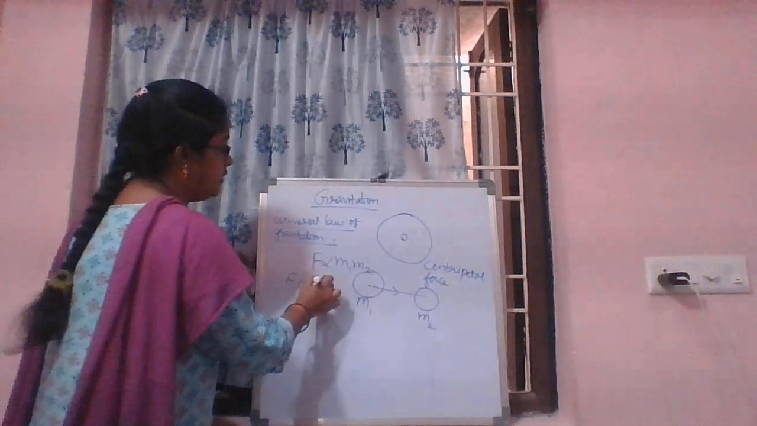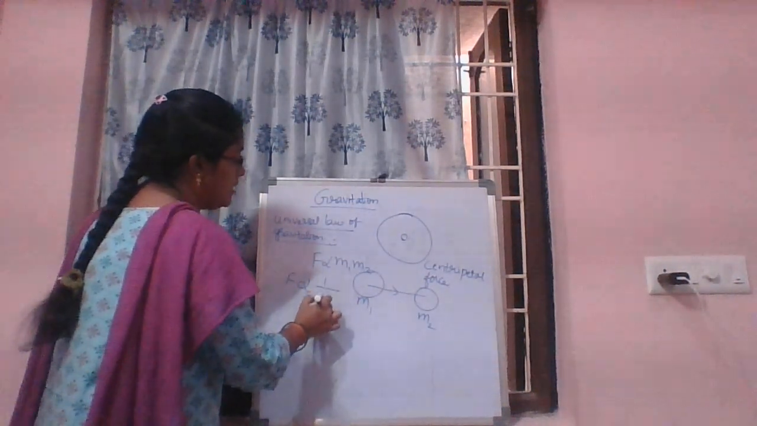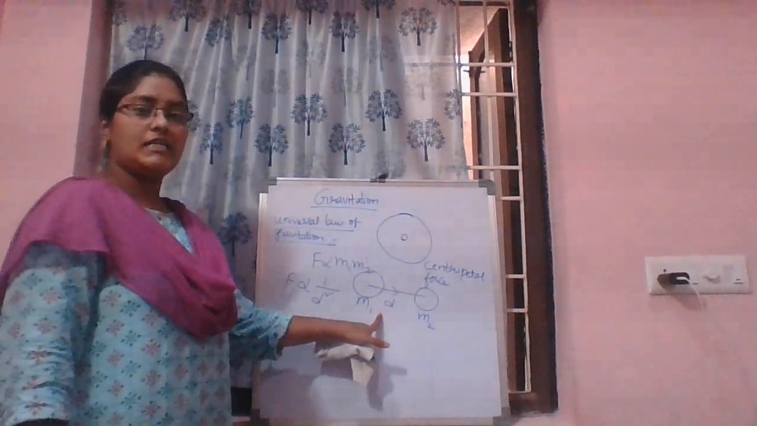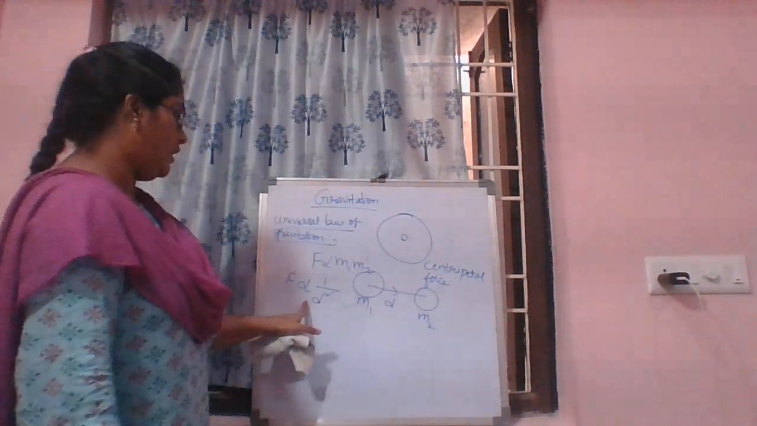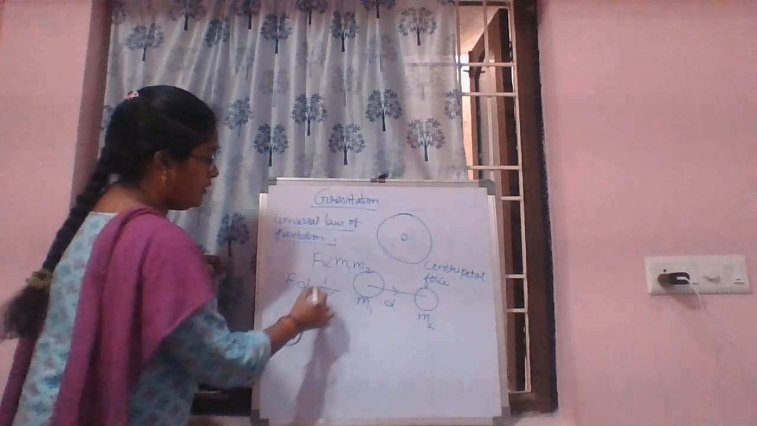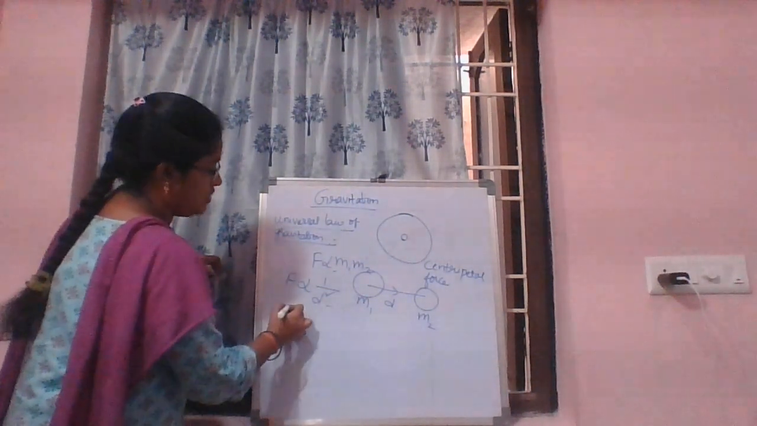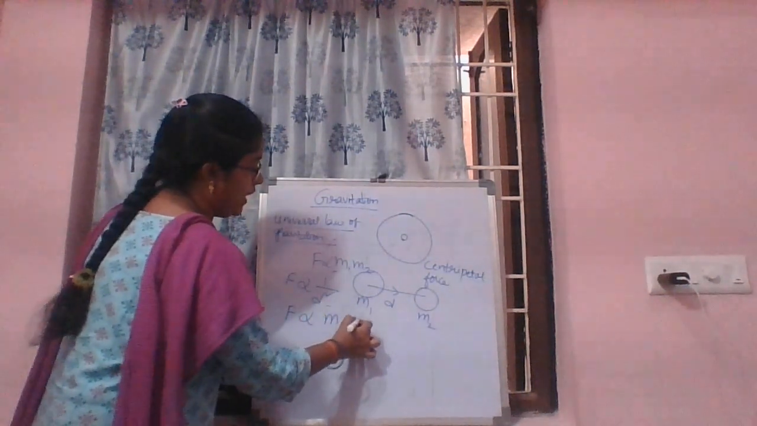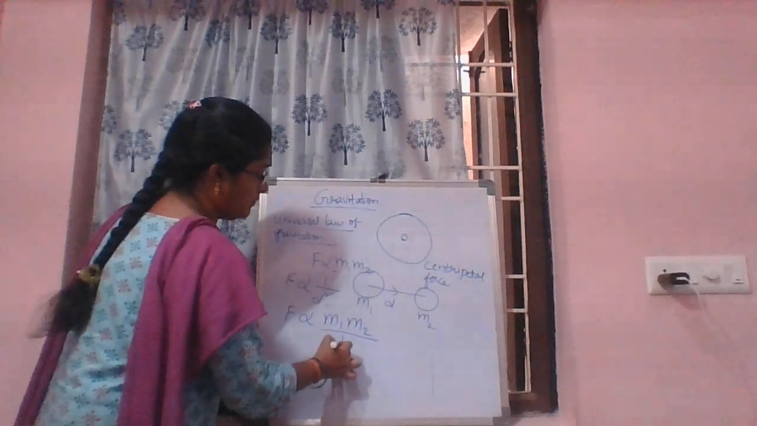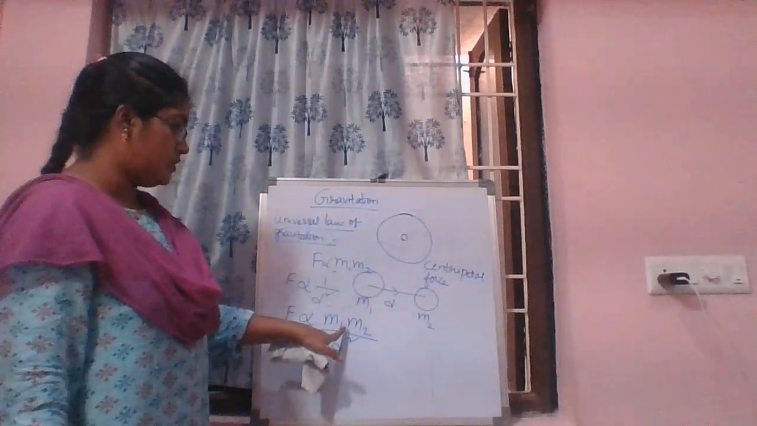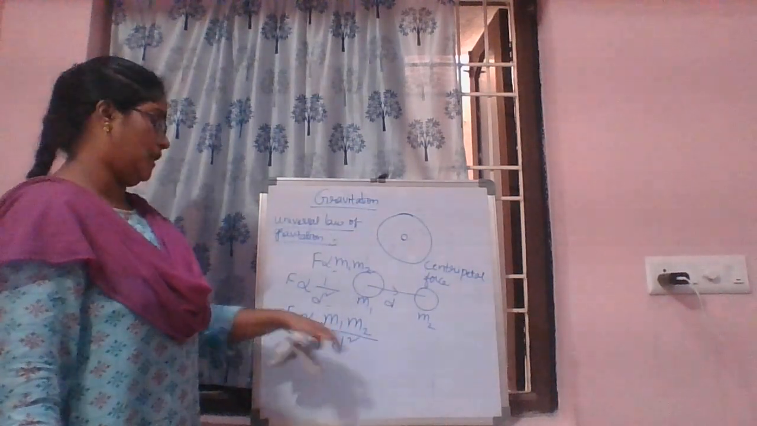We also observe the force is inversely proportional to the distance between them. Here d is the distance between the two objects. F is proportional to 1 by d square. From these two relations we can write F is proportional to m1 m2 by d square, where d is the distance between the two objects and m1 and m2 are the masses.